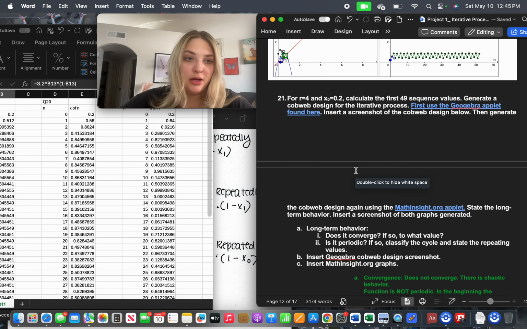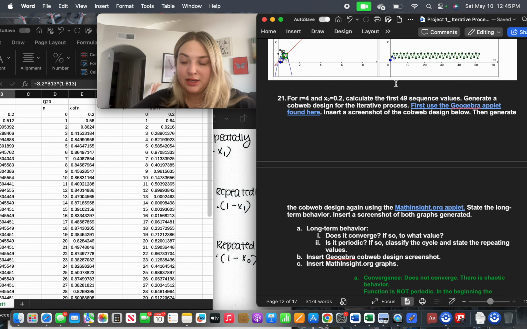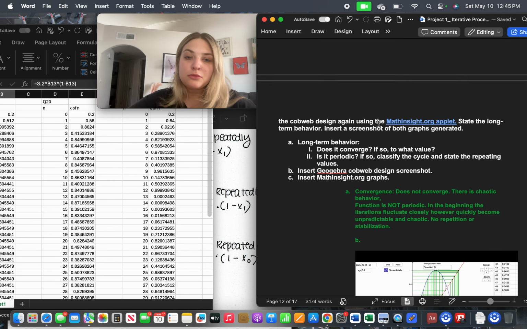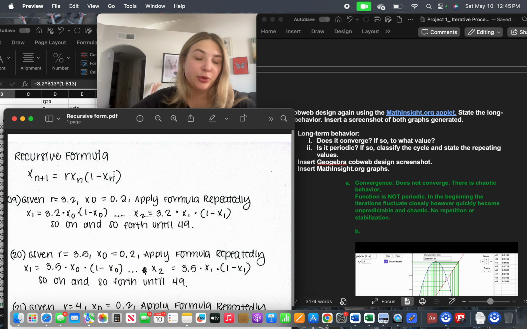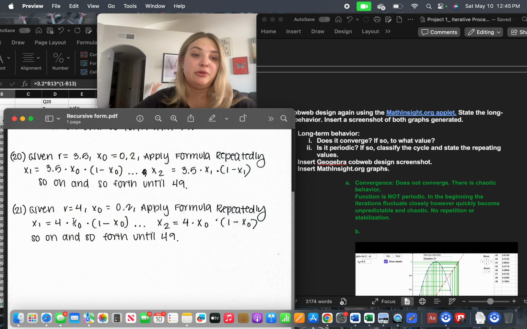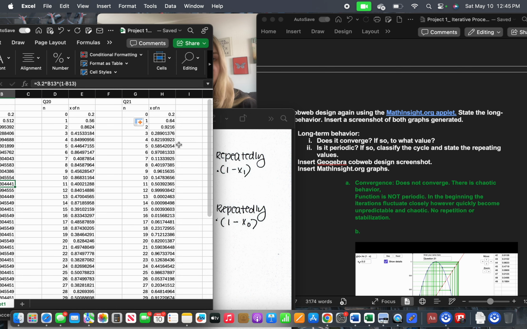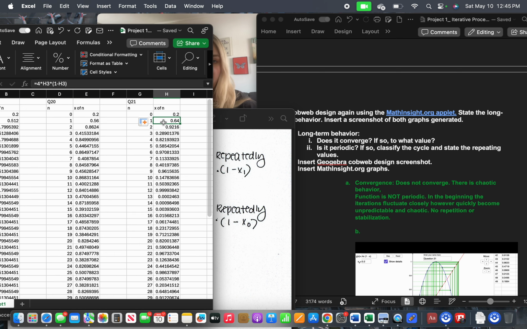Okay, so for 21, now we're going all the way up to R equals 4. X of 0, we're still keeping that the same. So we go to our formula, same story here. We're literally just plugging in numbers to the recursive formula. So X of 1 equals 4 times X of 0 times 1 minus X of 0, so on and so forth. Plug in our numbers here. I want to also note that I have a formula I'm using here. It is the same formula that you can see here. As you can see, I'm doing the formula every time.